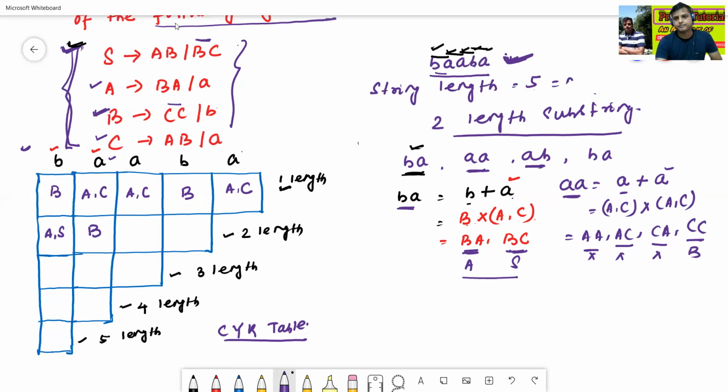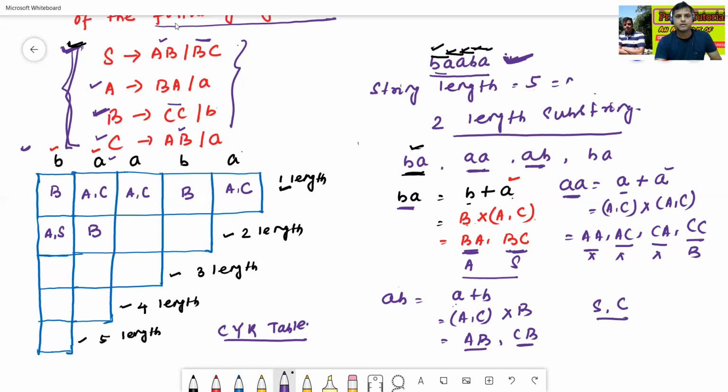Now we'll find AB. We can find AB as A and B, where A means AC, cross product with B: AB, then CB. AB can be derived from S and from C. There is no CB.